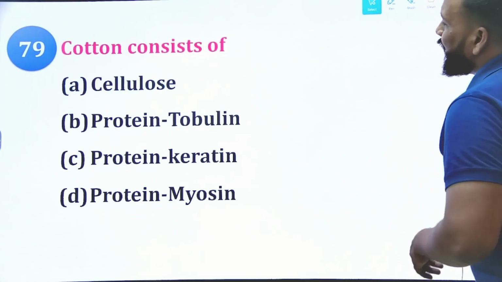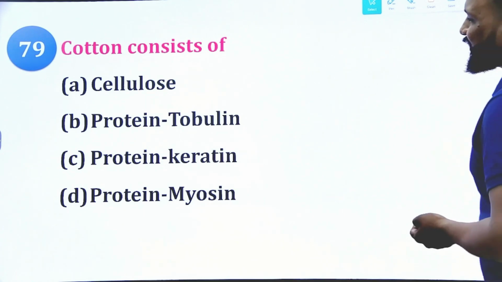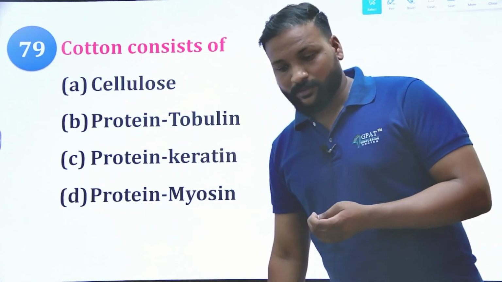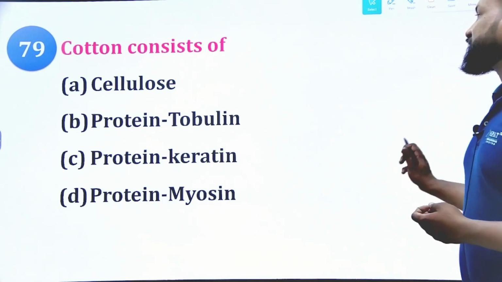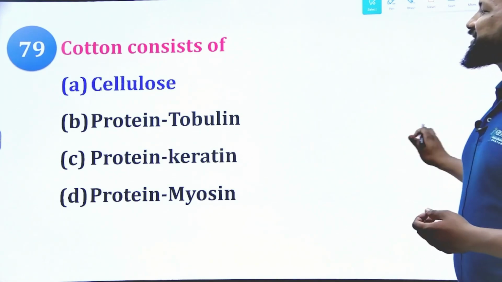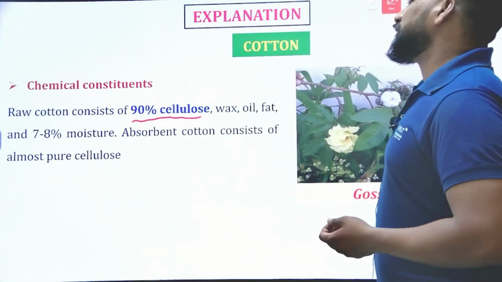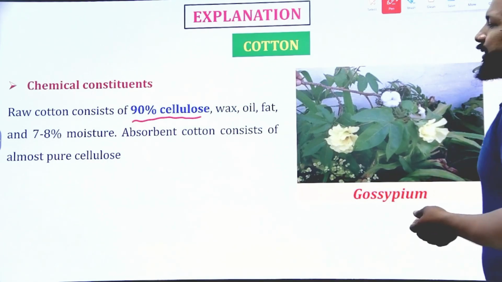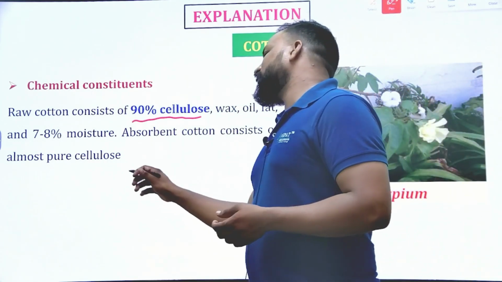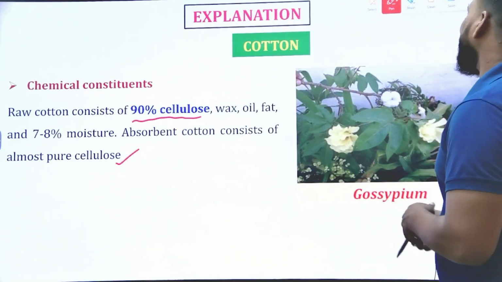Next one. The cotton consists of either A. cellulose, B. protein tubulin, protein keratin, or protein myosin. So what does cotton contain? Let's see the right answer. Yes, cotton contains cellulose, dear aspirants. It contains 90% cellulose and wax, oil and fat and moisture. But the absorbent cotton consists of almost pure cellulose, dear aspirants.